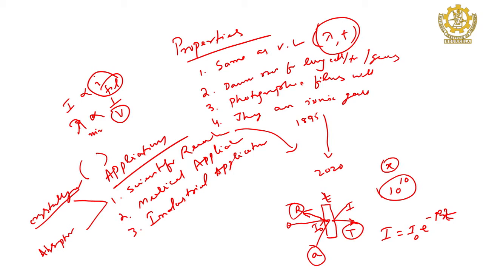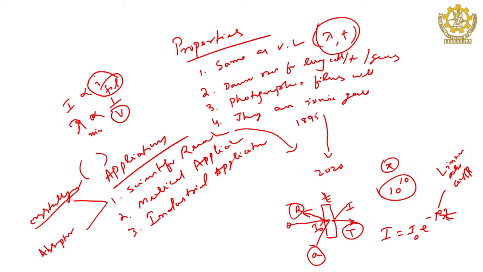So now the question is what this mu is. This mu is called the linear absorption coefficient of the material. How linearly will it absorb? We are not bothering about the kind of atoms or molecules involved in the path, but only about the distance travelled in a straight line. That is why it is called the linear absorption coefficient, mu.